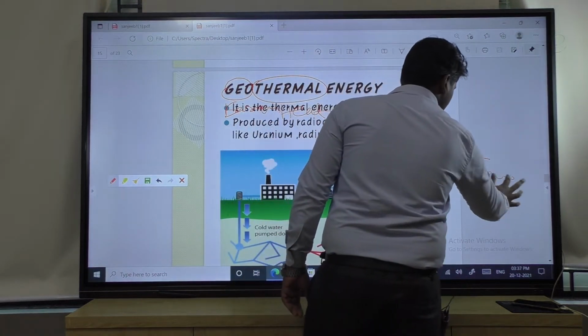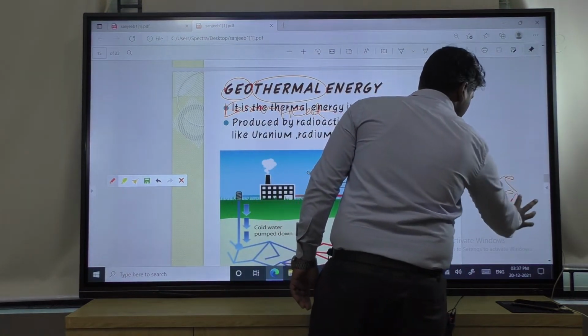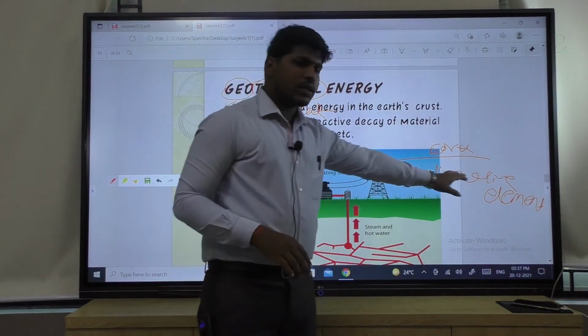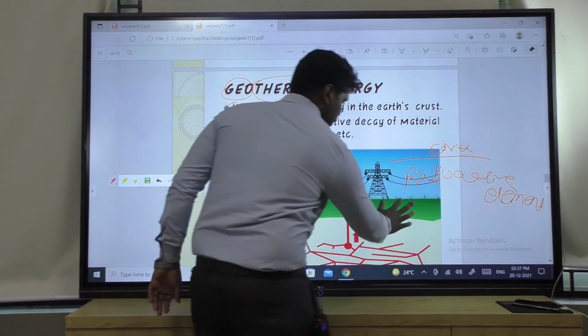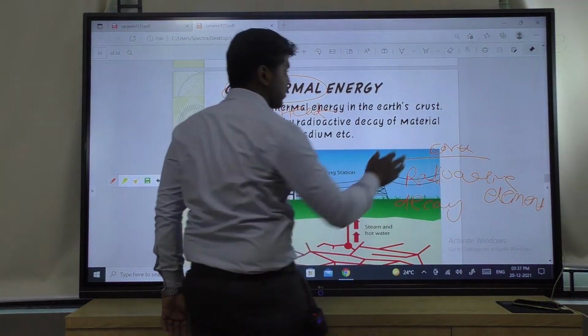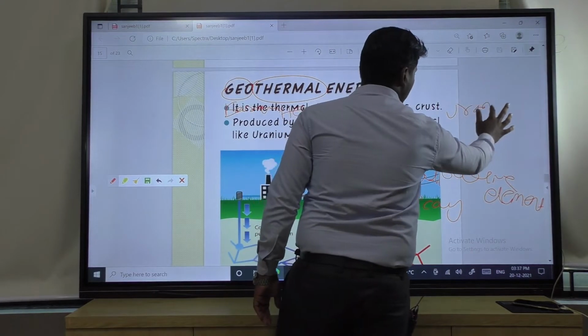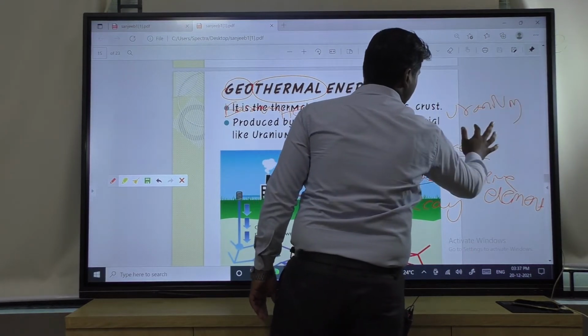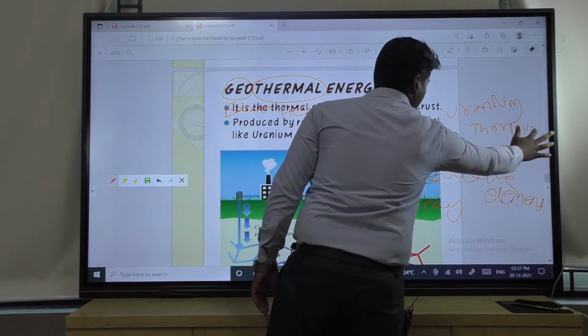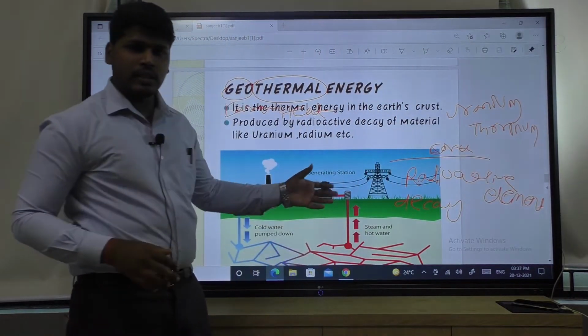Due to the decay of radioactive elements, for example uranium and thorium, which are examples of radioactive elements, there will be production of heat inside the earth.